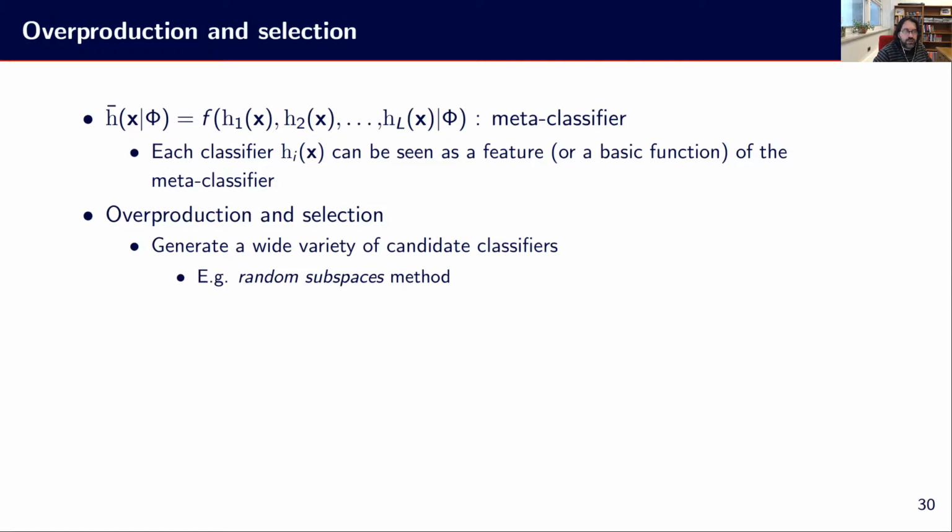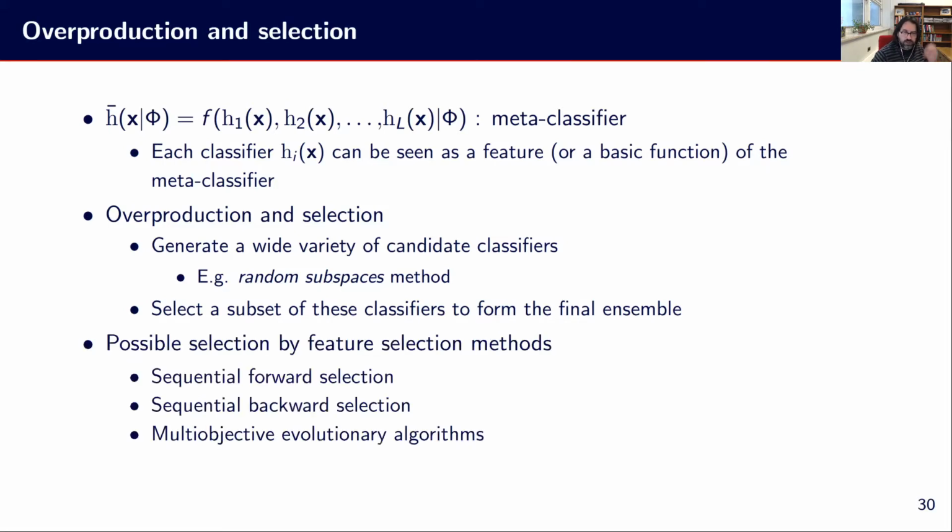The idea is to say, okay, let's first generate a wide variety of candidate classifiers. So maybe let's use random subspaces, for example, and train hundreds of models independently, on different feature subsets and different training subsets. And the point is to say, okay, from that, we have the different candidates. Maybe some are poor, maybe some are redundant. So let's pick a subset of these classifiers that are good when used together in an ensemble.